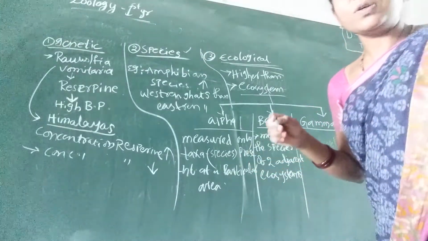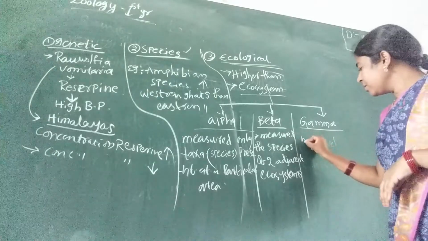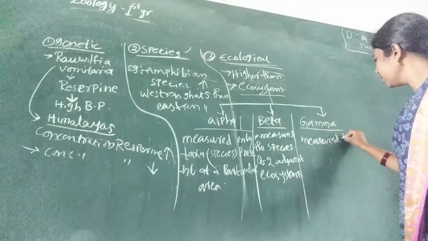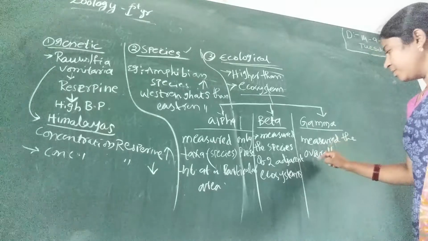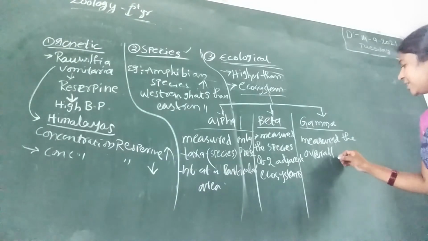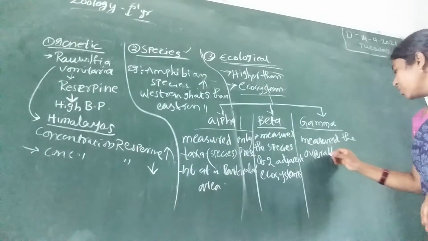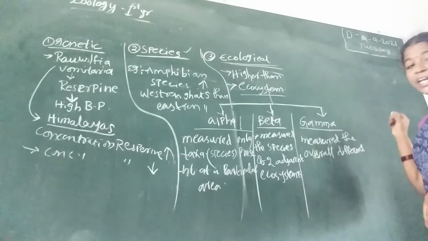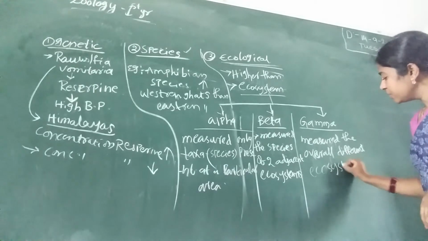Here in gamma diversity, we measure the overall diversity, or overall species, in all the different ecosystems.